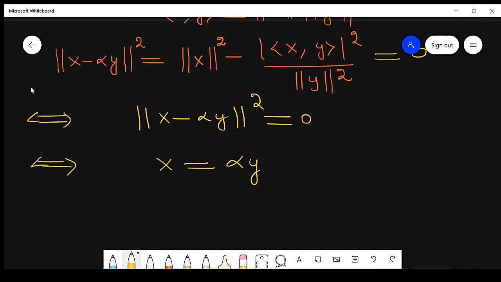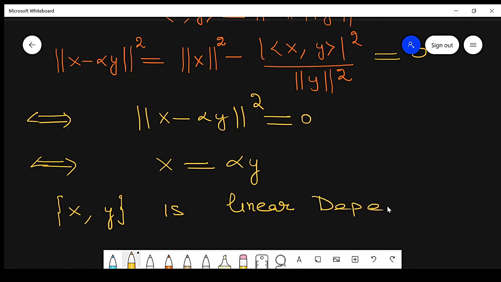Similarly, we can reverse the process. So in case of equality, x and y are linear combinations of each other. If it is a linear combination of each other, it means this x comma y vector is linearly dependent. So remember that in the case of equality, x y vectors are linearly dependent.